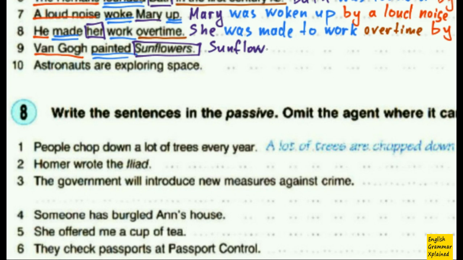Sunflowers, that's the name of the picture. That's not the plural noun, that's the name of the picture. So I put it like this. Then I put my main verb, singular, because that's the picture and it is unique. Was painted. And then the agent, by Van Gogh.